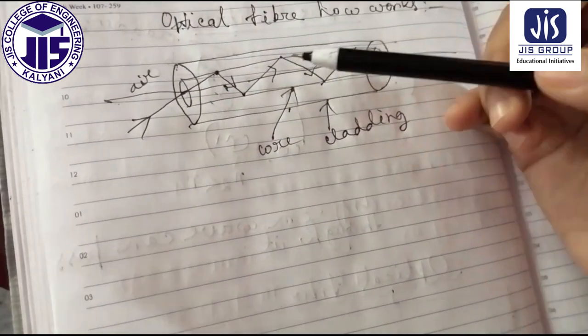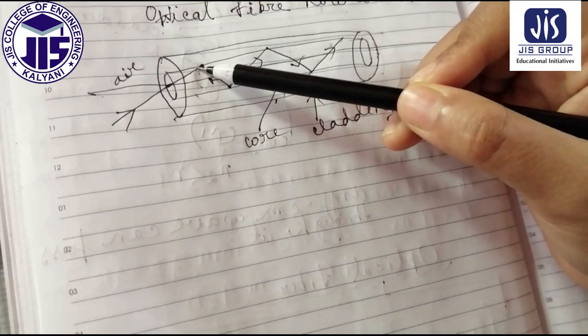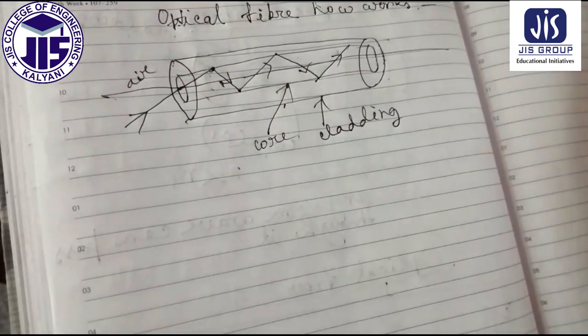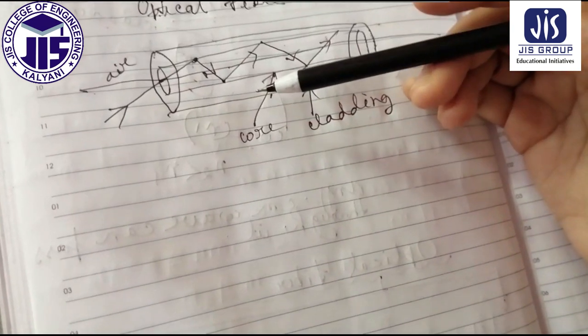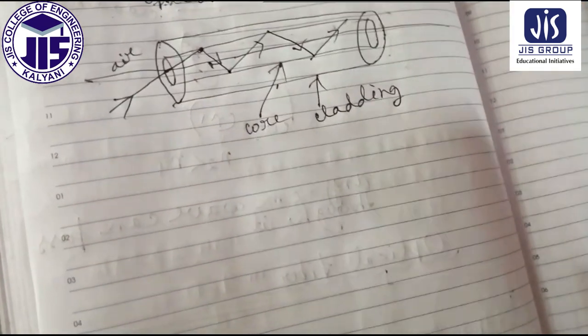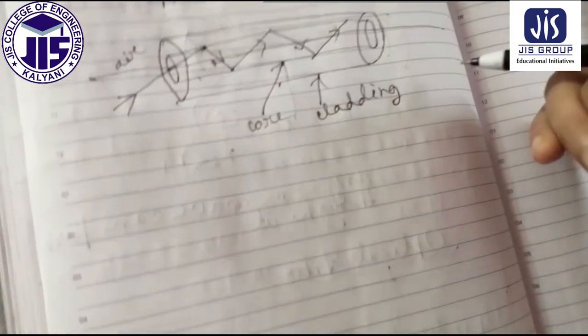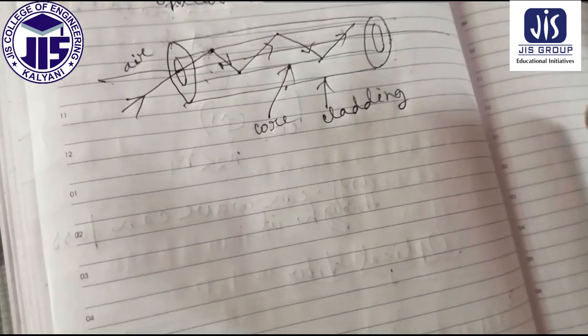But if total internal reflection occurs, there is no probability of losing any data, which is very important. So basically the principle is total internal reflection.